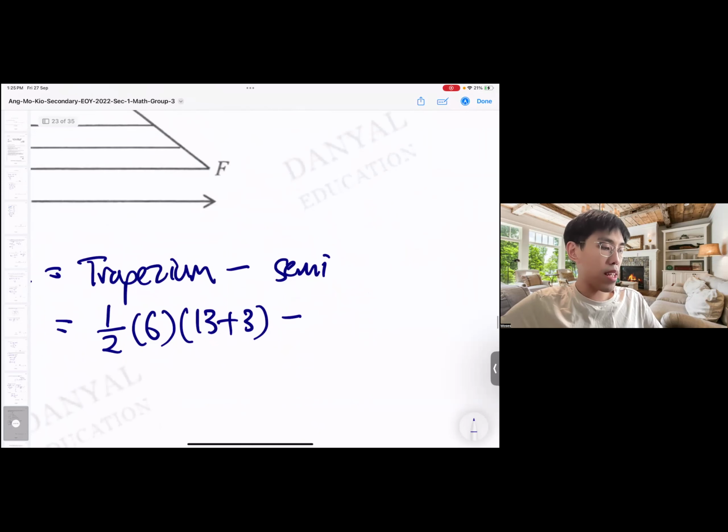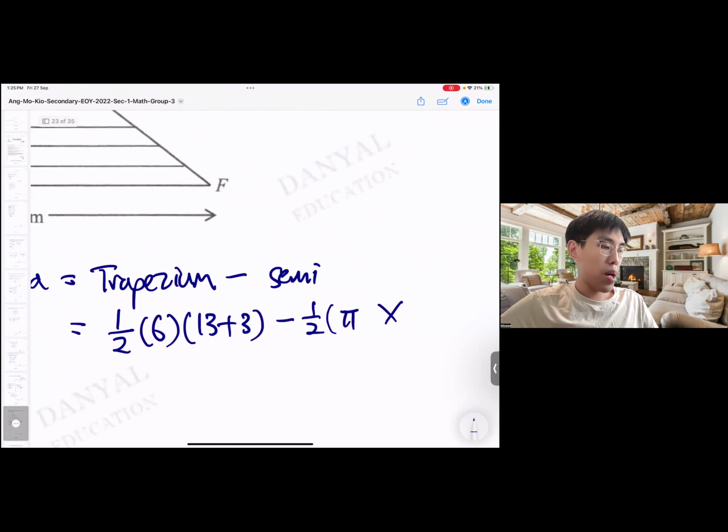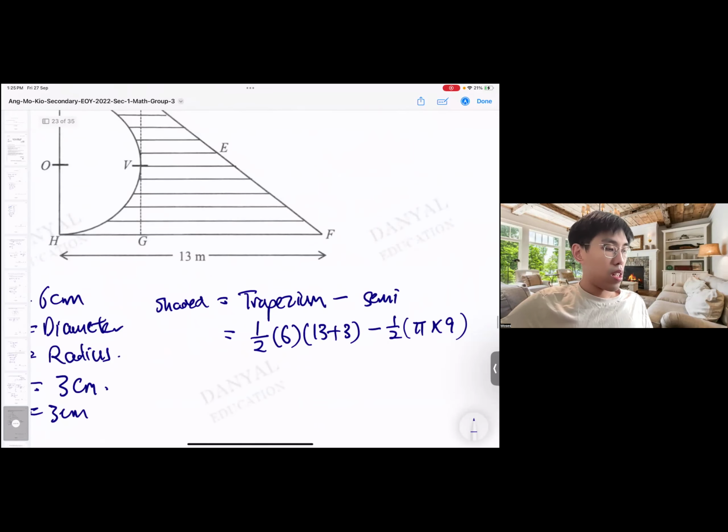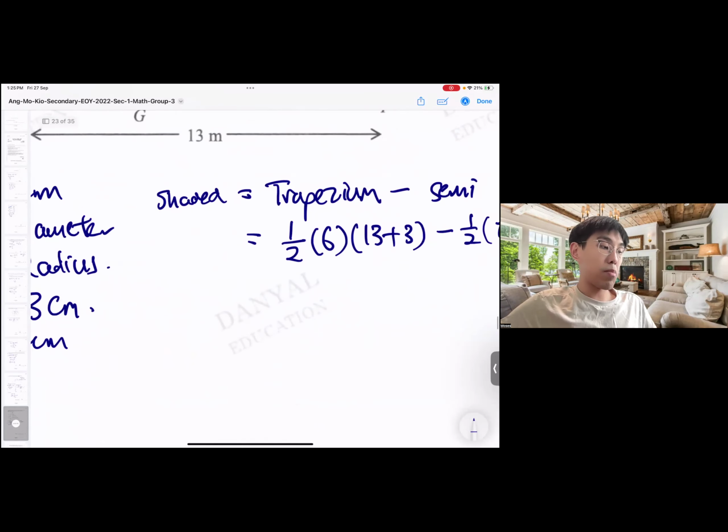So semicircle, what's my semicircle? Half times pi. I'm also lazy to write pi, so just write pi r square. What's my r? r is 3. So r square. So in fact, that's my answer already. But if I simplify it, okay?